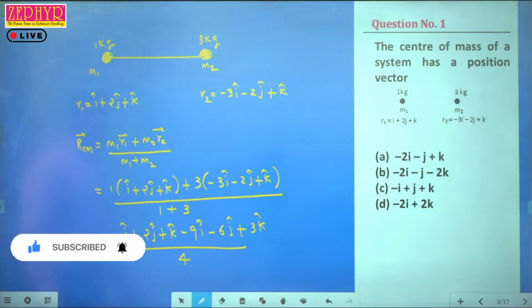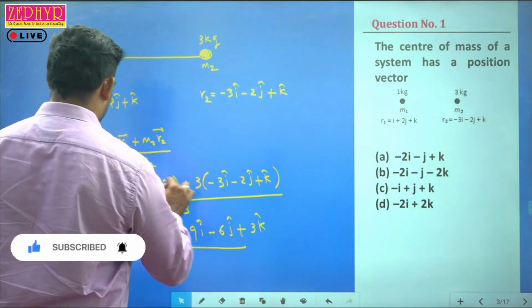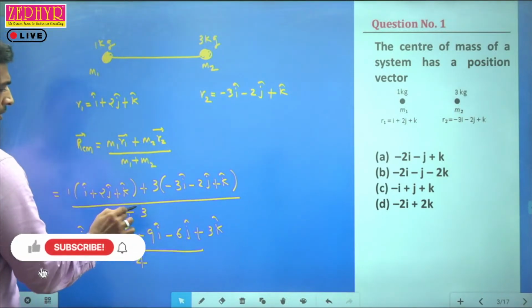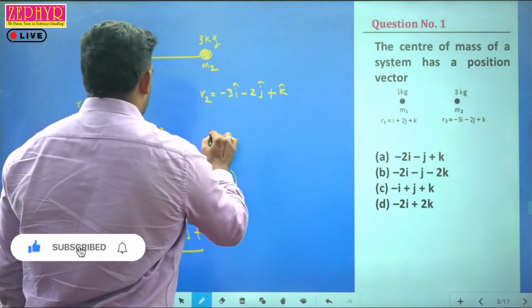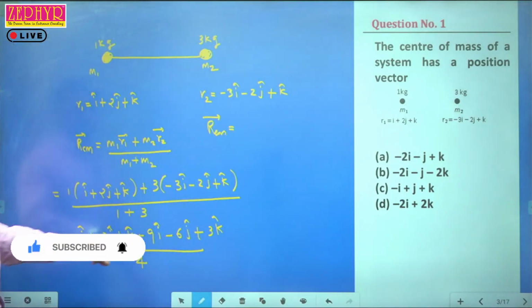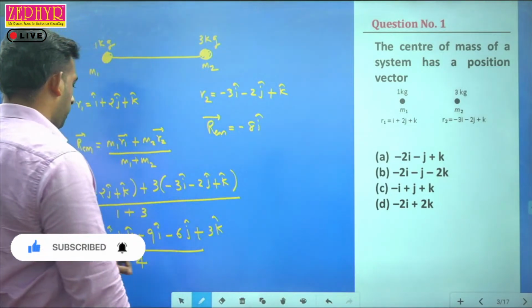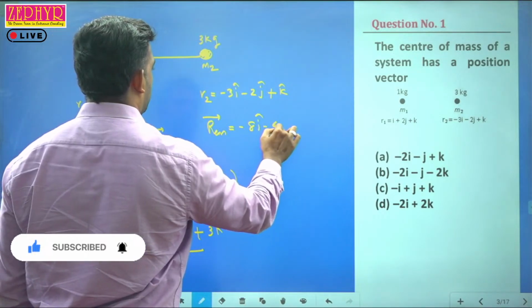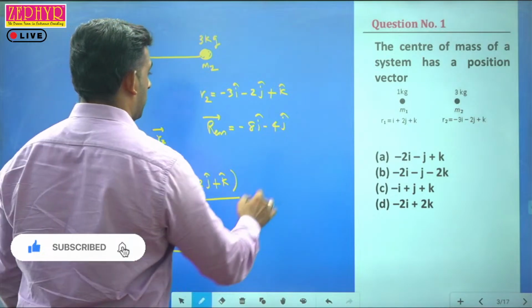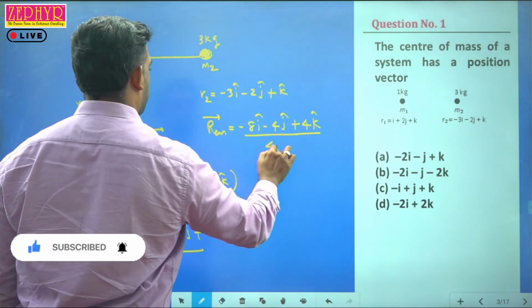So RCM equals i minus 9i, that is minus 8i, then 2j minus 6j, minus 4j, and k plus 3k, that is plus 4k, divided by 4.